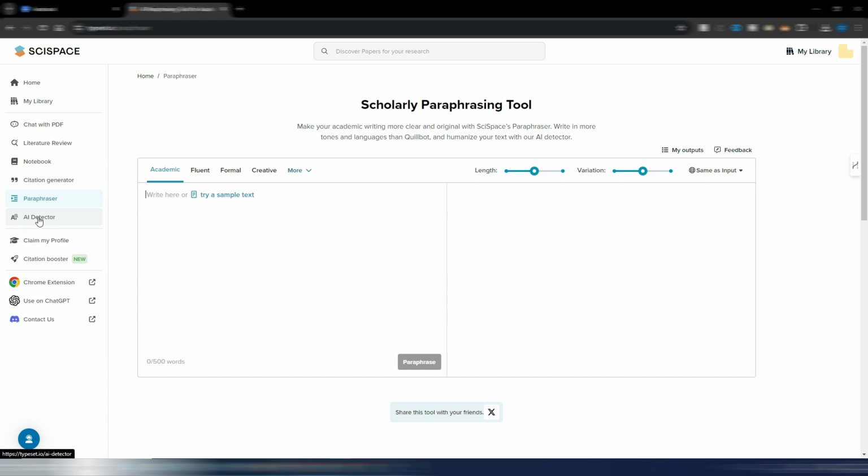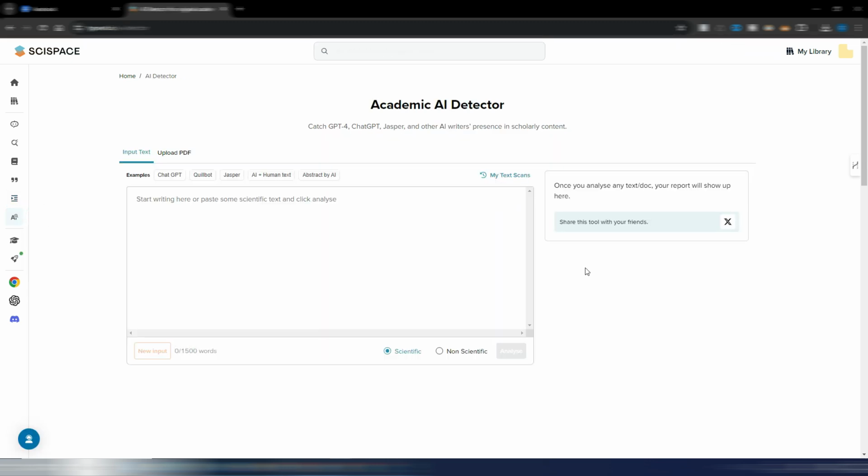And this is the AI detector. It's very useful to have it directly here because you can check if your text is made by AI or not. You have scientific, non-scientific, and so on. Maybe I will try it later.